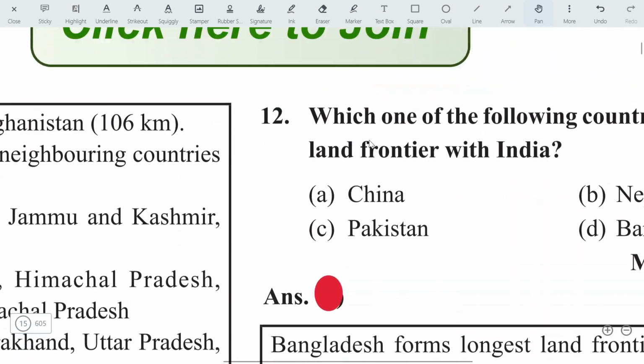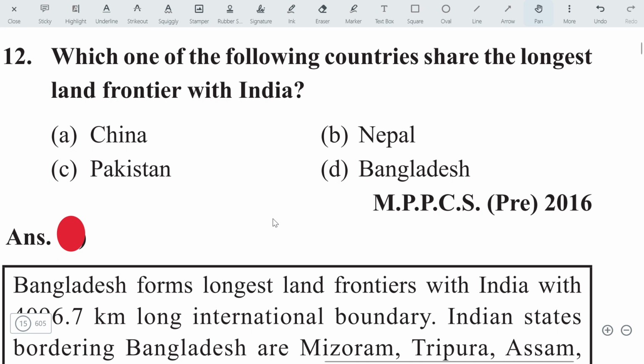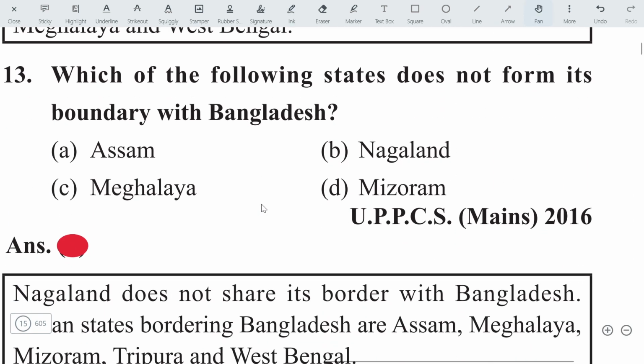Next question. Which one of the following countries shares the longest land frontier with India? It is Bangladesh. Bangladesh shares the longest, then China, then Pakistan, and then Nepal. The least boundary India shares is with Afghanistan, right? Next question: which of the following states does not form its boundary with Bangladesh? It is Nagaland actually. Nagaland is eastward and shares a boundary with Myanmar. So Nagaland doesn't share a boundary with Bangladesh.